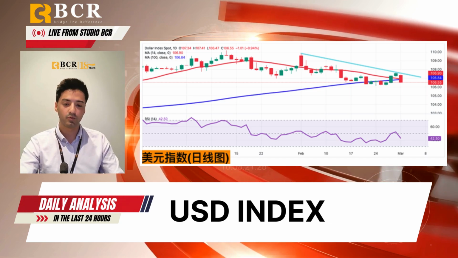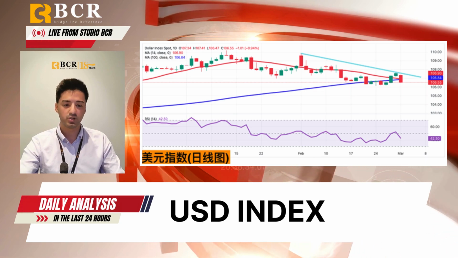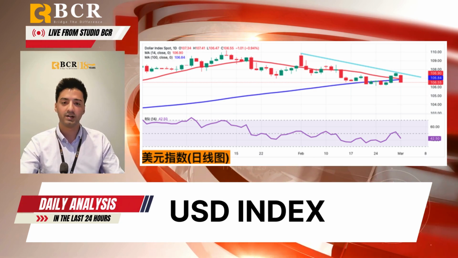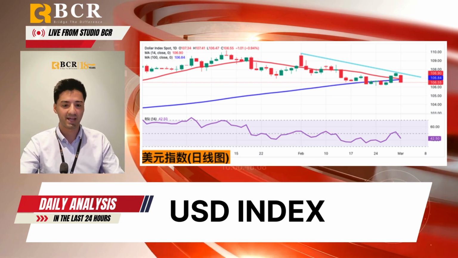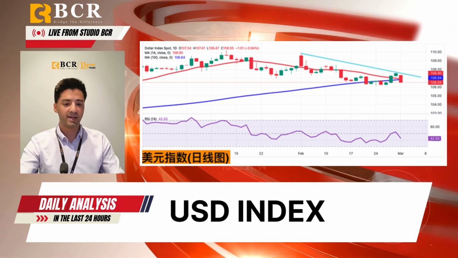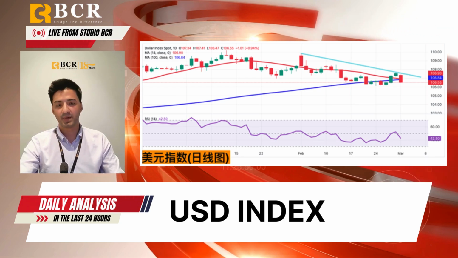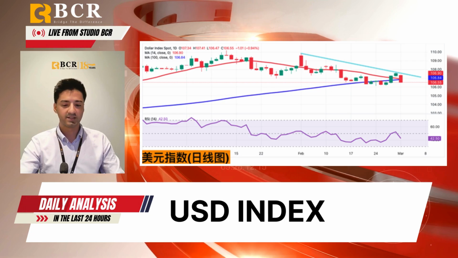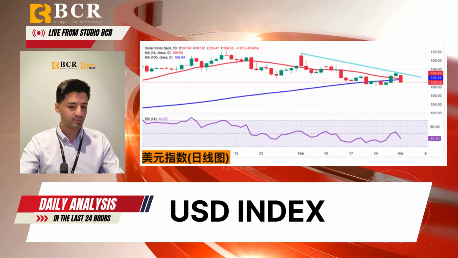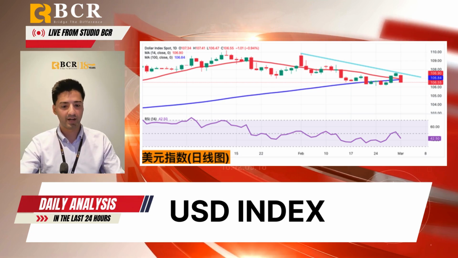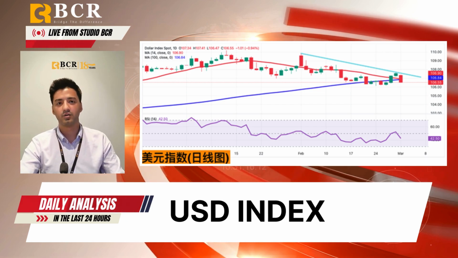Technically, the US dollar index faces resistance at 107 with further barriers at 107.66, which is the 34-day simple moving average, and 107.75, which is the 65-day SMA. The RSI remains below 40, signaling bearish momentum. On the downside, key support levels include 106.5, 106.15, and the 106 psychological mark.